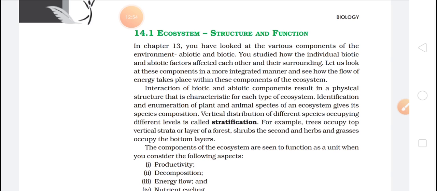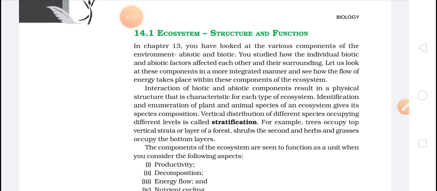The first topic: ecosystem, structure and function. We have just discussed the abiotic and biotic components. You studied how the individual biotic and abiotic factors affect each other and their surroundings.